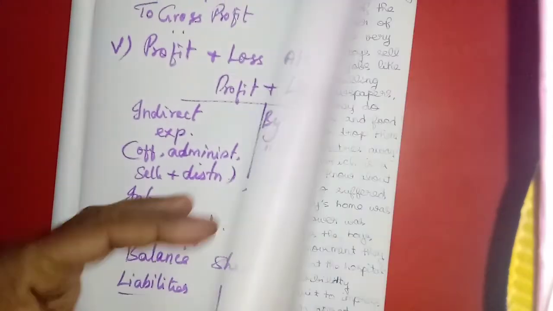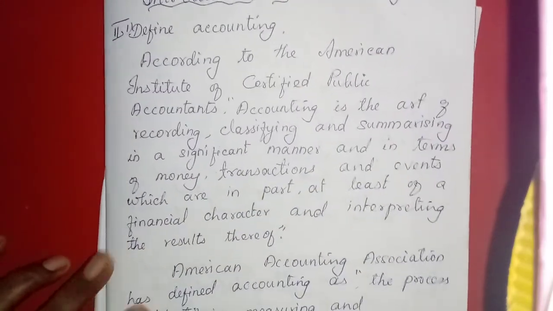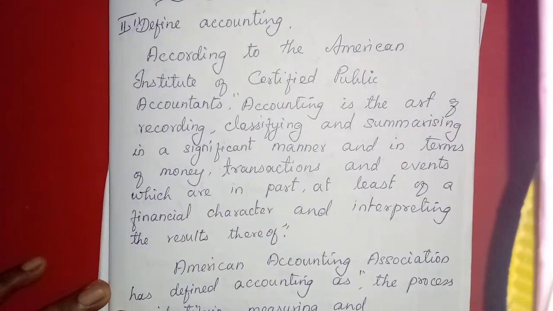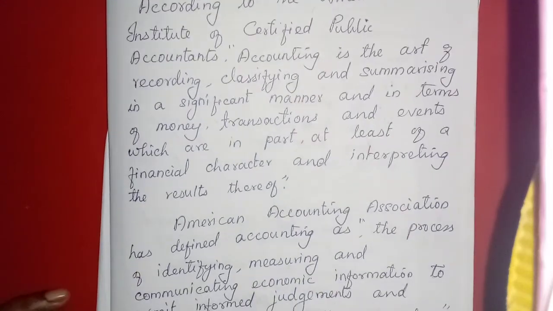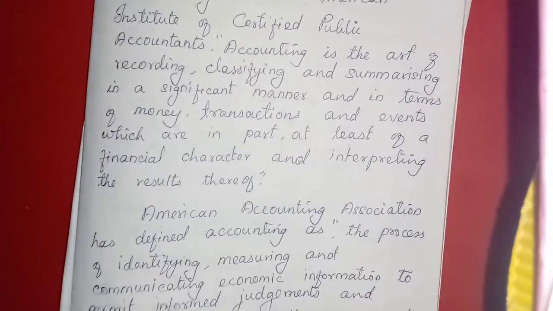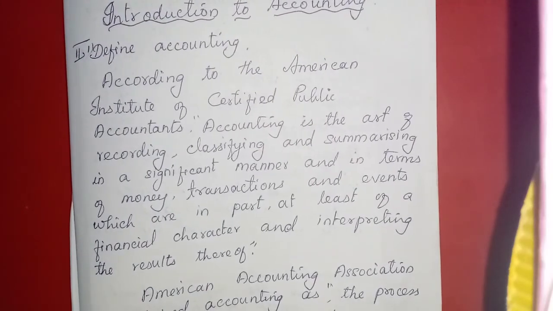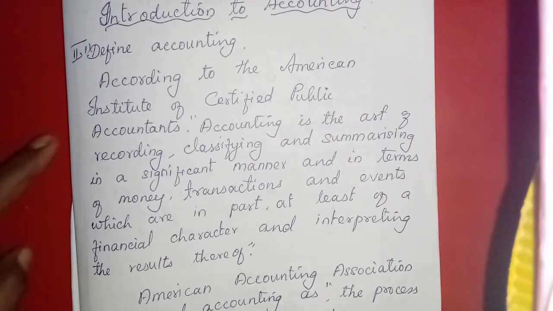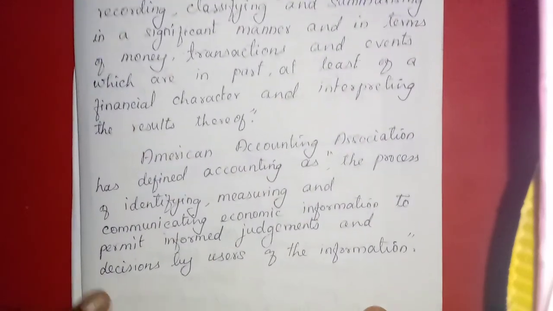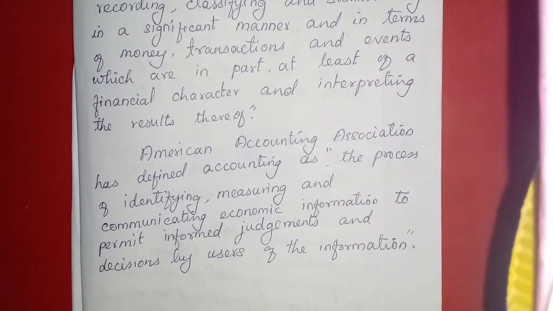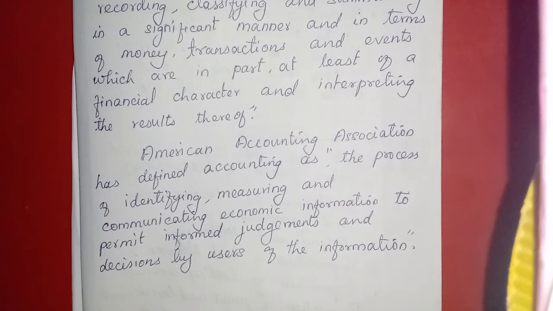Okay students, I have taught you. I will show you the notes now. That first lesson, first one, 2 mark: Define accounting. 2 definitions are given. First definition, Institute of Certified Public Accountants. Then the next one, American Accounting Association. These 2 definitions you have to write and keep.